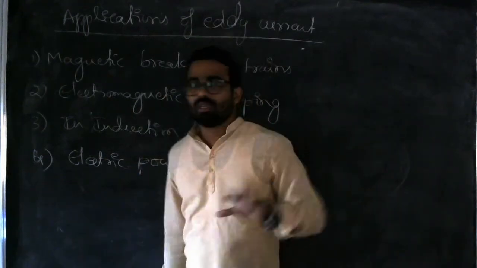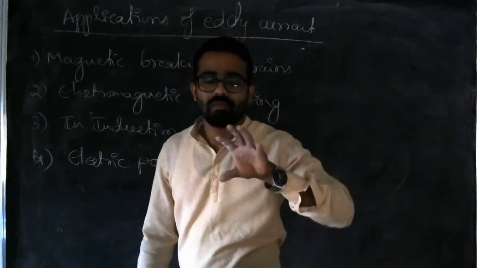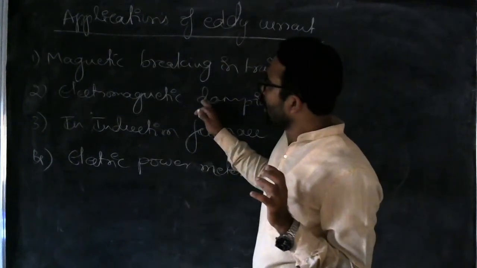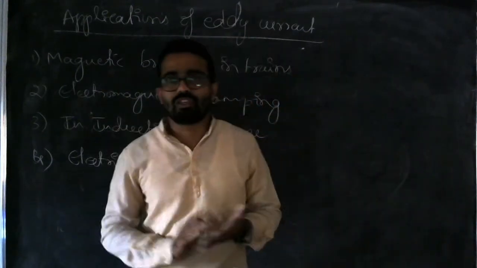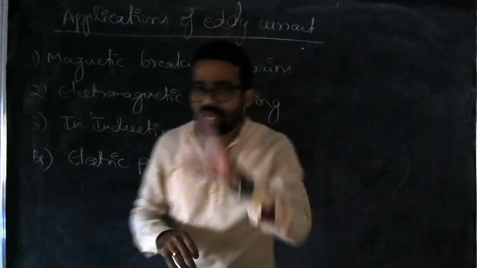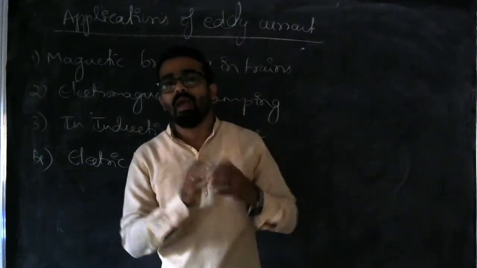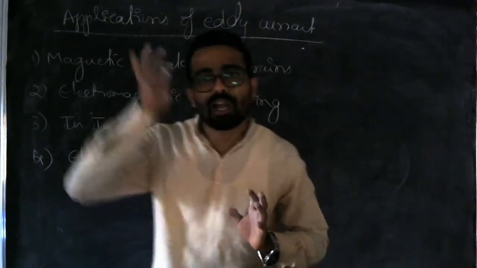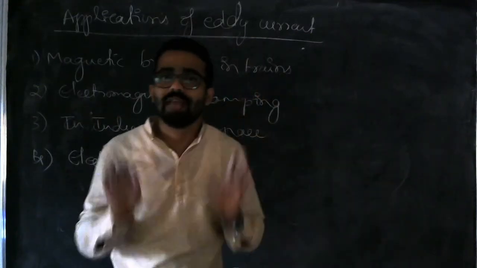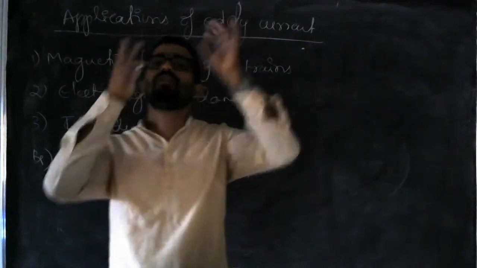And in that there is a magnet inside the galvanometer, and whenever current flows through the coil, the needle will rotate, and because of the current flow, eddy currents will be generated in that magnet present inside the galvanometer, and that will apply a counter torque to the movement of the needle, so that the needle will come to rest, and so that we can read some value over there.